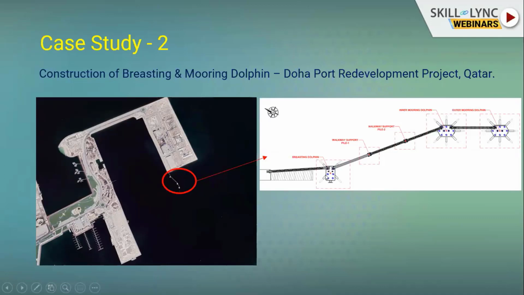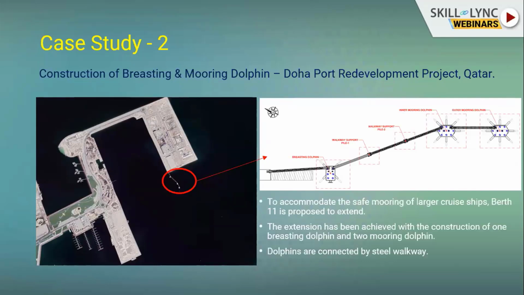The breasting dolphin will have contact with the ship. The ship will be berthed from here to here, like that. The front end of the ship will contact the breasting dolphin, and these are the mooring dolphins. The mooring line will tie up with the structure, and all three dolphins are connected with a steel walkway, and in between, a walkway support pile is there. It was constructed last year, and now it is in service.